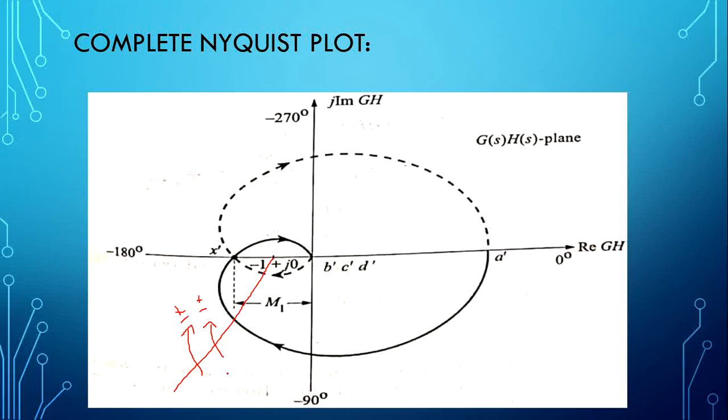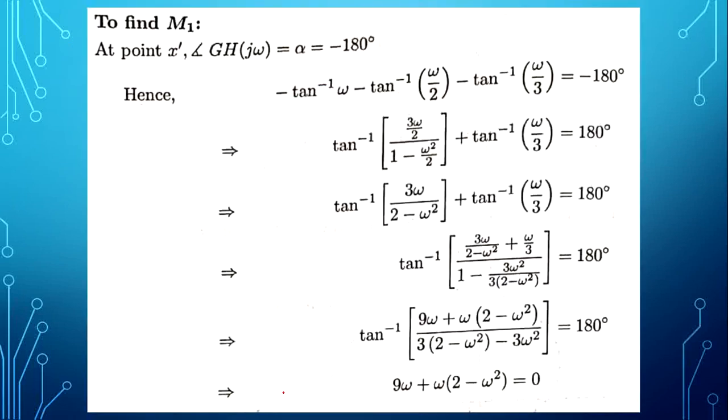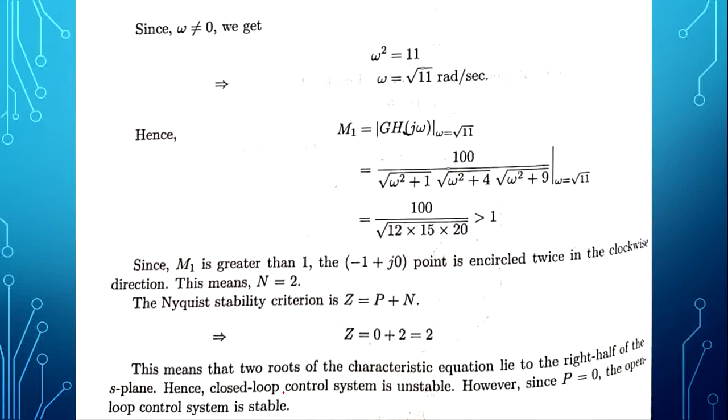So 2 encirclements in the clockwise direction. So capital N, the net encirclements, is equal to plus 2. The total encirclements are plus 2. Capital N is 2.